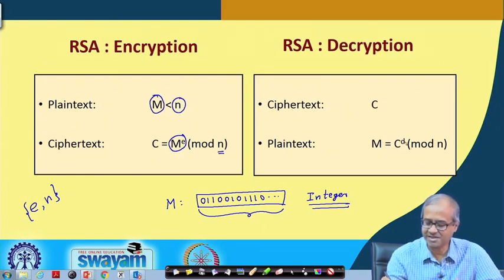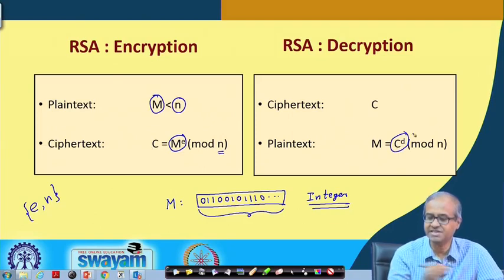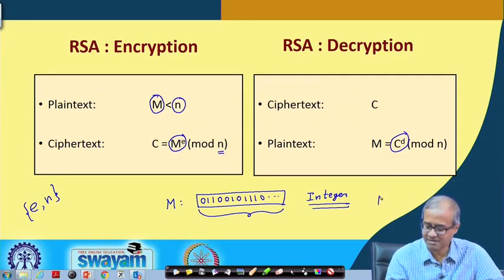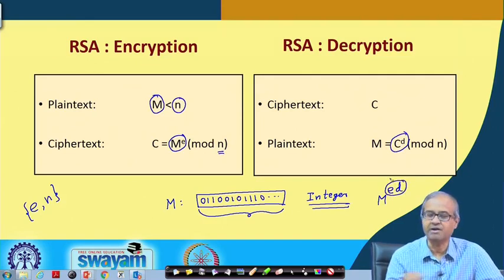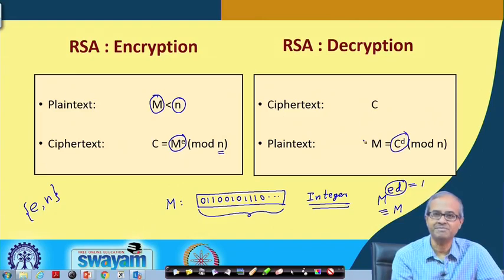Talking about the decryption algorithm, it is extremely simple and very similar. You take the ciphertext, you do c to the power d. So, whatever c you have got, you raise it to the power d. Now, what will happen? C was m to the power e, and you are raising it again to the power d. So, it will become m to the power e d. Now, e d is already equal to 1 by definition modulo n. So, this will be nothing but m, you get back m.